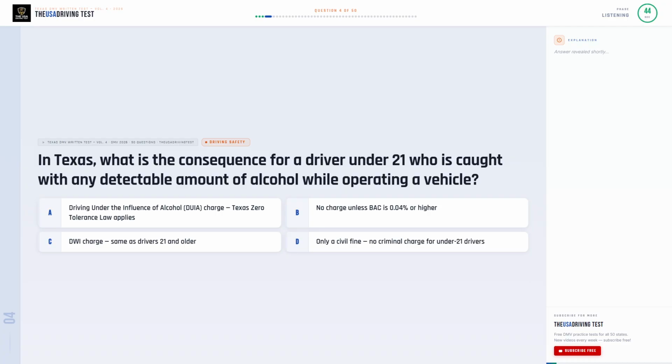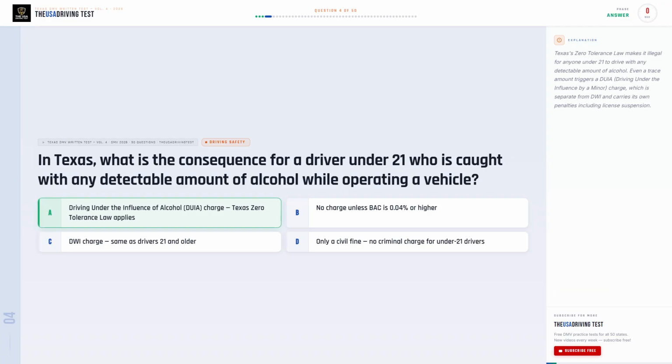In Texas, what is the consequence for a driver under 21 who is caught with any detectable amount of alcohol while operating a vehicle? Option A, driving under the influence of alcohol, DUI charge, Texas zero tolerance law applies. Option B, no charge unless BAC is 0.04% or higher. Option C, DWI charge, same as drivers 21 and older. Option D, only a civil fine, no criminal charge for under 21 drivers.